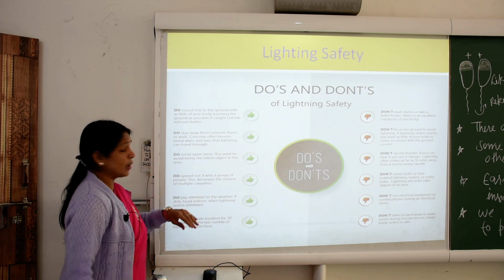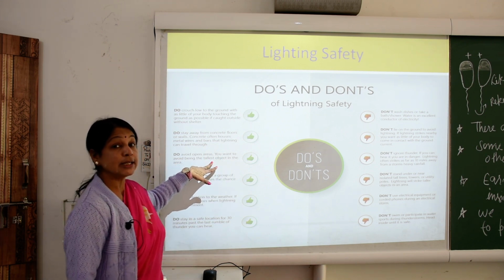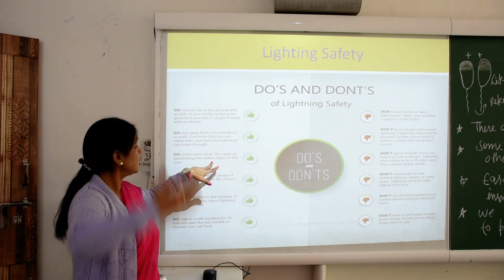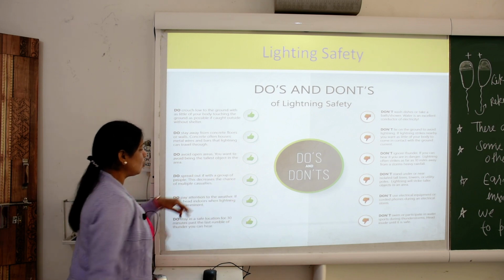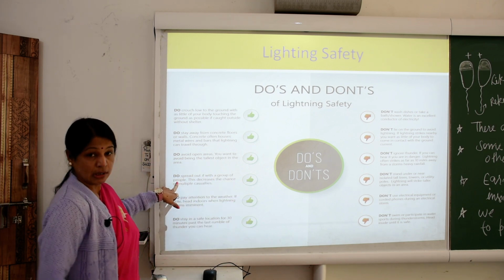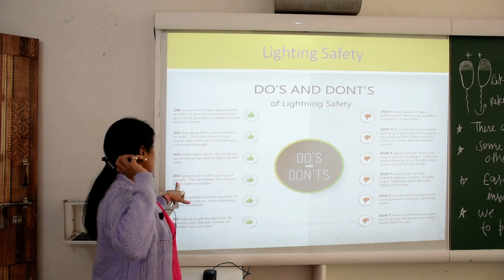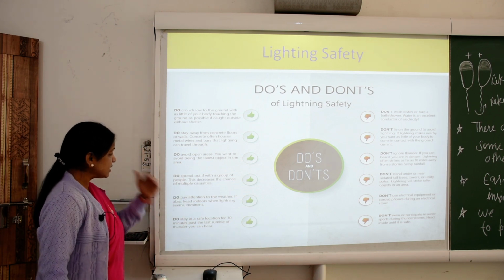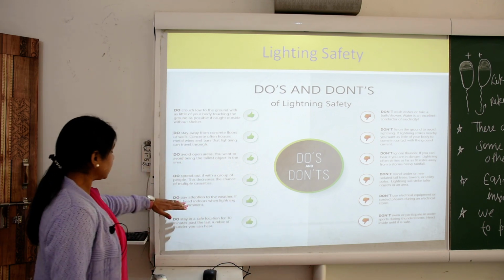Do avoid open areas, and avoid being the tallest object in the area. Do spread out if you are with a group of people or a crowd. This decreases the chance of multiple casualties.